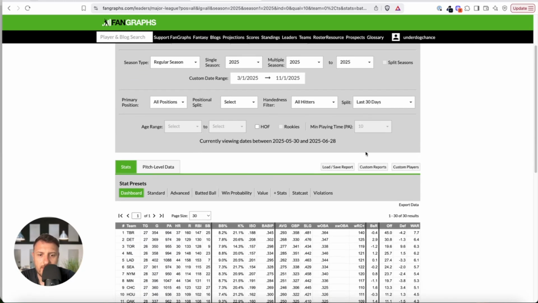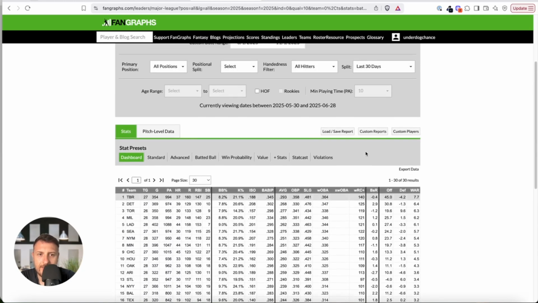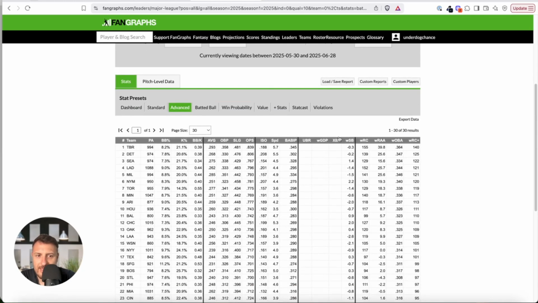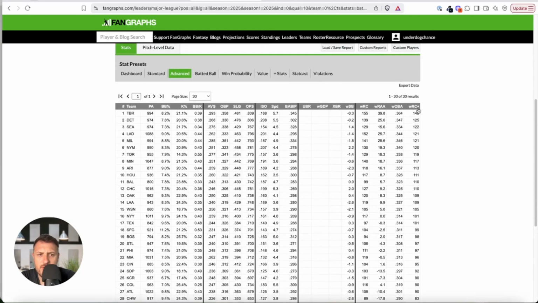Last 30 days. Okay, and we can click on advanced. And let's say we can use wRC+, or well, I will use for this example this one or this one, whatever we want. Okay, though this is good. Okay, so I will use wRC+.